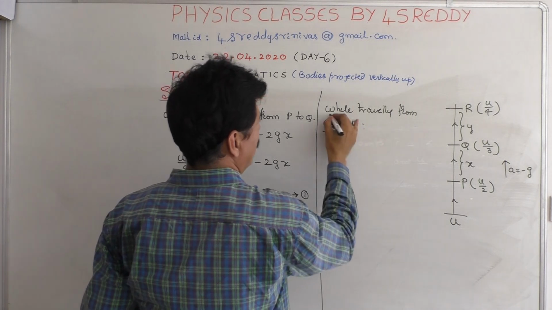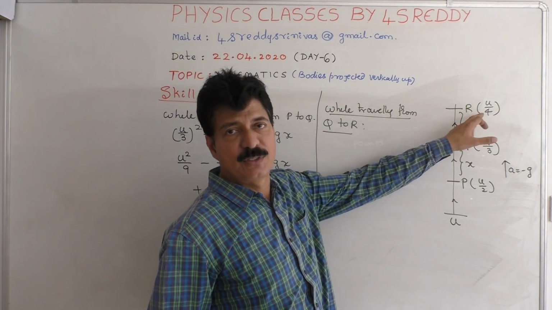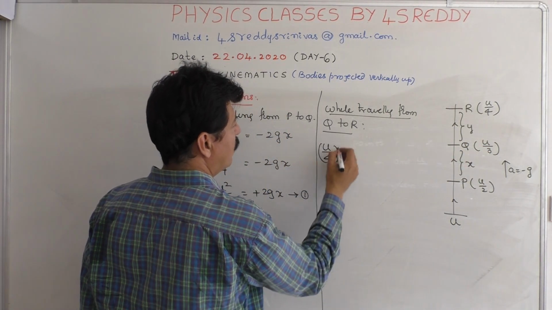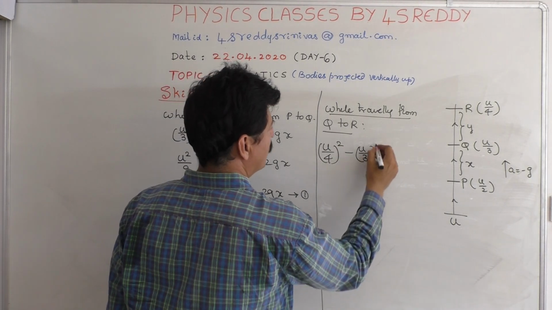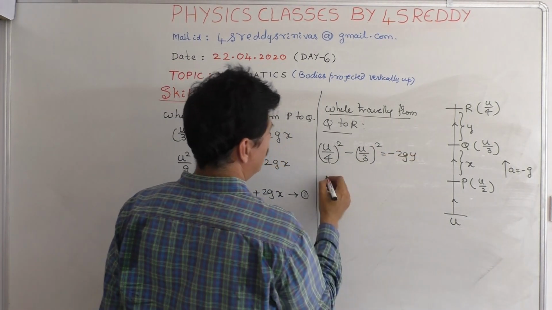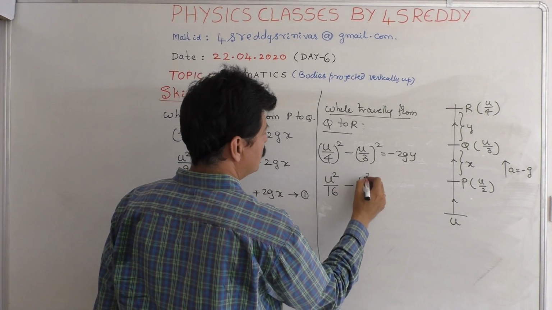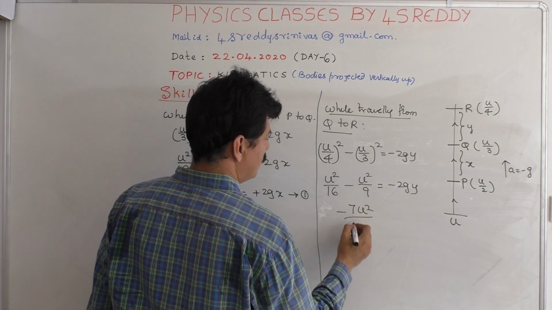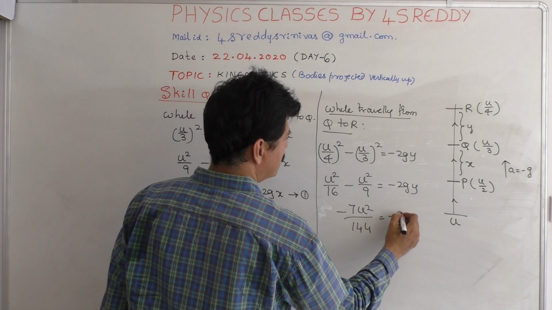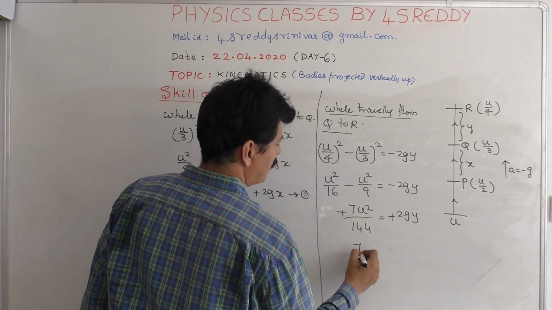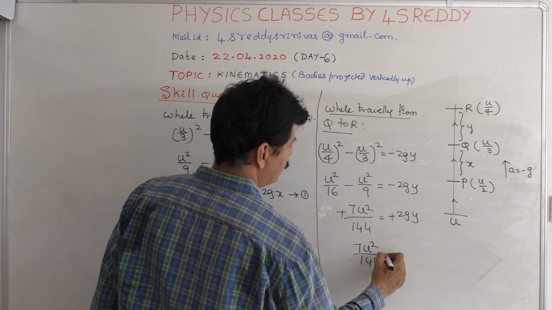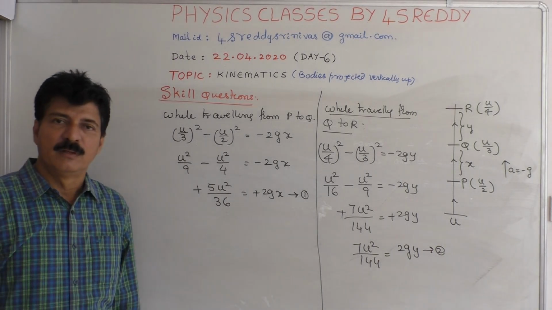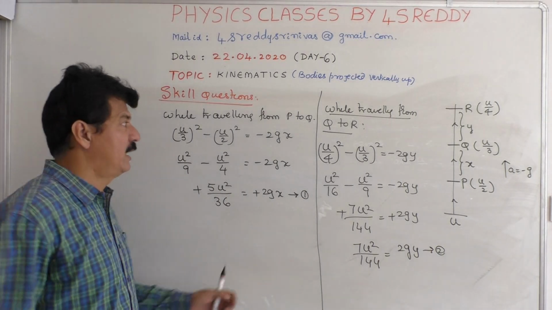Next one is, while traveling from Q to R, this becomes final velocity, this becomes initial velocity. So (u by 4) whole square minus (u by 3) whole square is minus 2gy. U square by 16 minus u square by 9 is minus 2gy. Minus 7u square by 144 is minus 2gy. Therefore, 7u square by 144 is 2gy. That is second equation. You got the relation between these two, so you have to find out x by y.